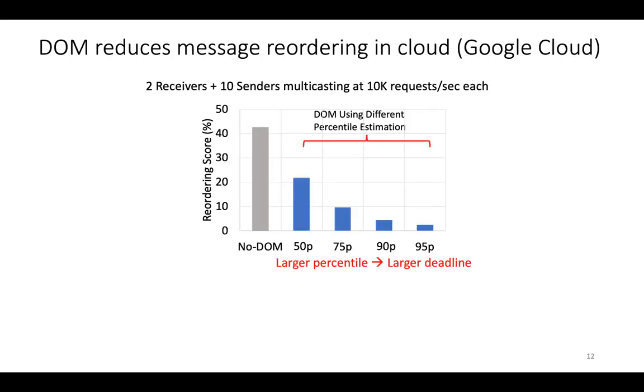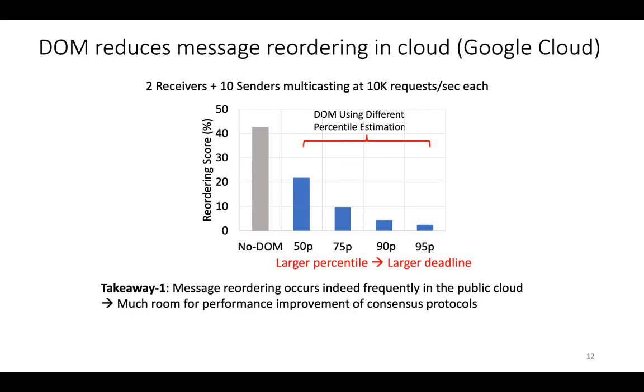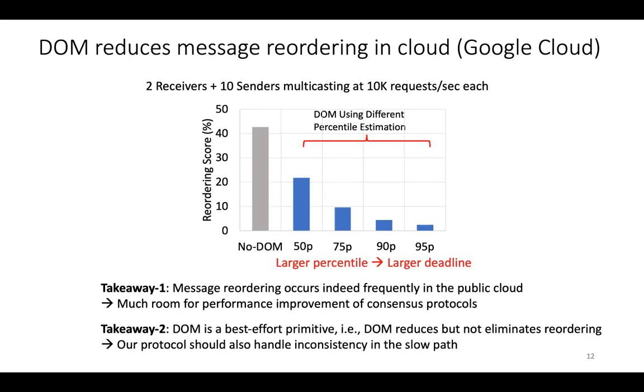Okay. So we went out and measured this on Google Cloud, and there are 2 main takeaways here. First is message reordering does happen, and the implication of this is if you had no DOM turned on, just over 40% of client operations that were not commutative with each other would end up taking the slow path. And second, no matter how conservative we are with estimating DOM at higher and higher percentiles, there's always going to be some amount of reordering because it's a best effort primitive. So we need a slow path to handle all of these residual corner cases.